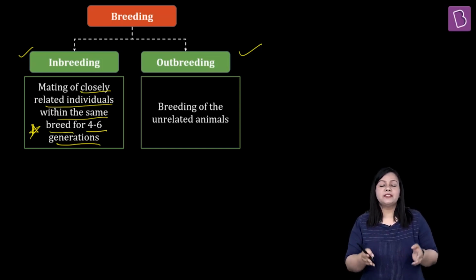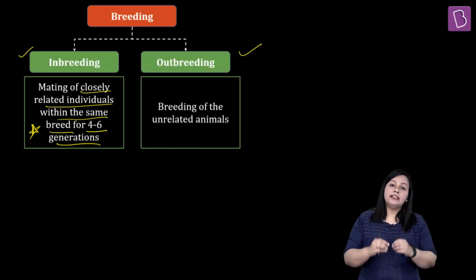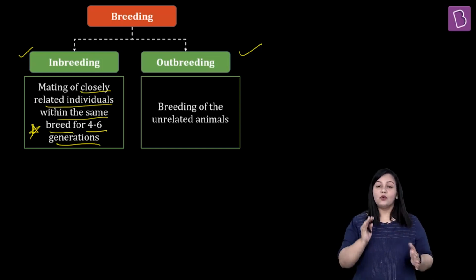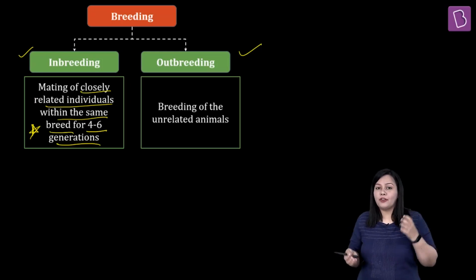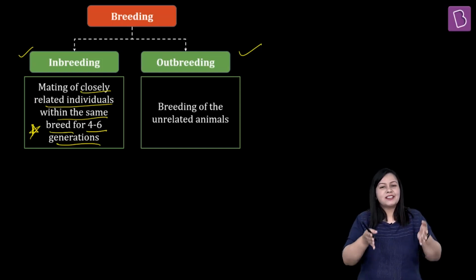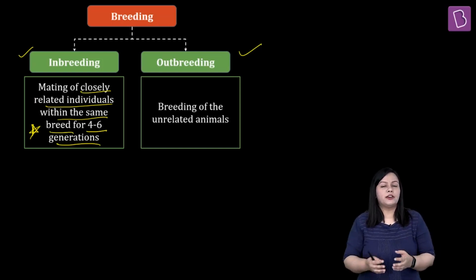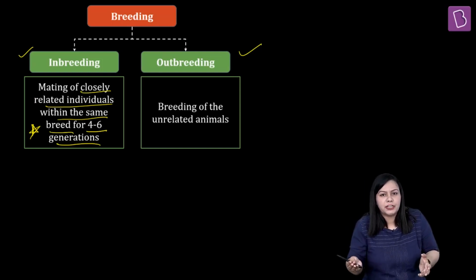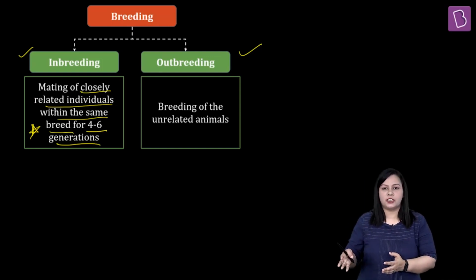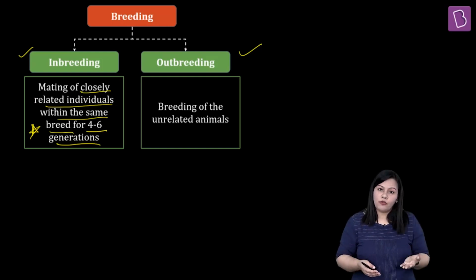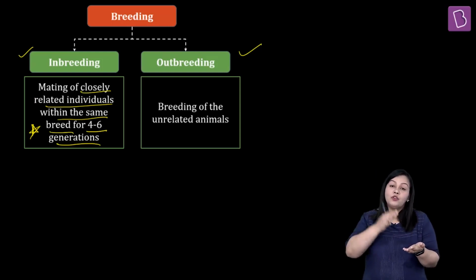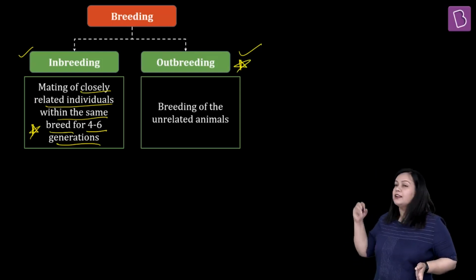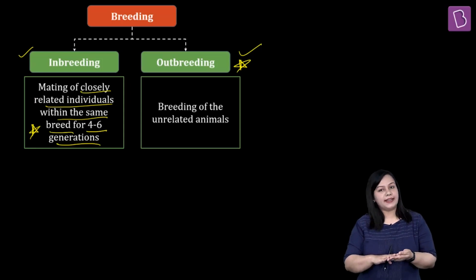Normally, this kind of thing allows the indigenous quality to be maintained, but after some time, due to continuous inbreeding, because of lack of any contribution with respect to evolution, this leads to loss of vigor, lesser fertility, and lesser productivity in future generations. In order to overcome this, which is called inbreeding depression, outbreeding is done. This term that I have given here, outbreeding, is done.